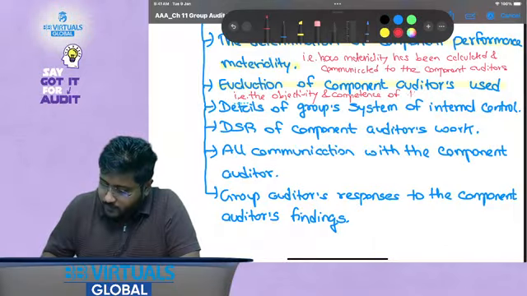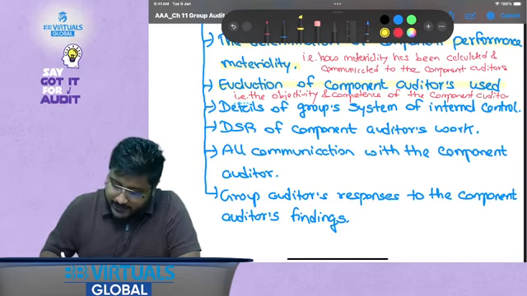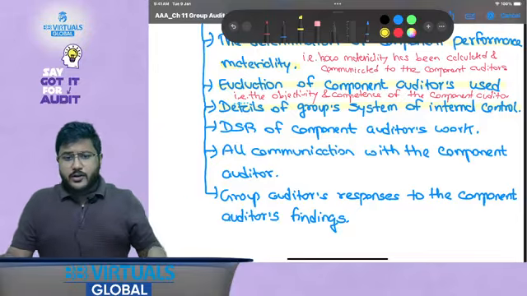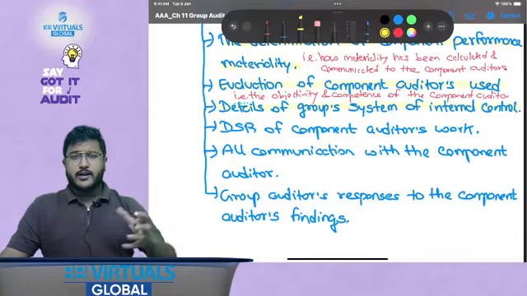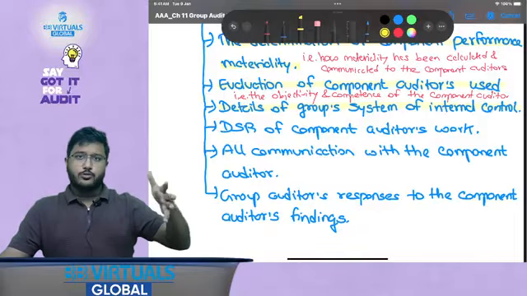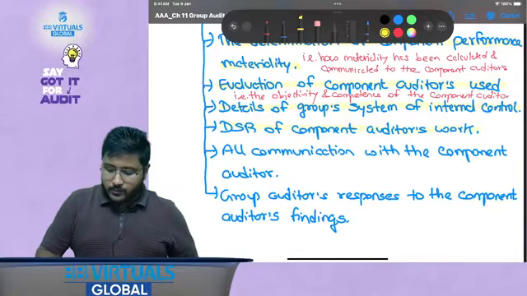Now, details of the group's system of internal control. The system of internal control should be understood and evaluated by the auditor, and the details regarding that should be kept. For the group, the group's system of internal control should be understood. Then DSR of component auditor's work. What is DSR?